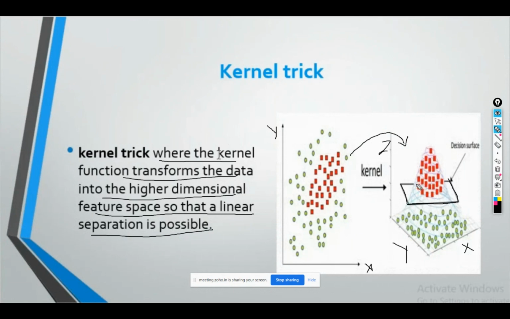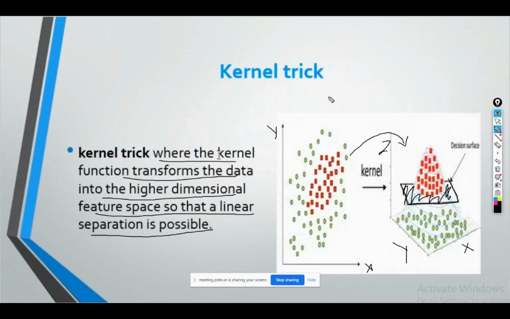You can say, making sure that when we transform this to a higher dimensional dataset it has a sufficient amount of feature spaces. You can see that these are all the green points which still lie on the surface of the x and y plane, and these are all the red points which are at a height from that x and y plane. These points have a z coordinate also, and the z coordinate of all these green points is 0. So we will be able to draw a plane. We will not be drawing a line. We will be able to draw a plane.